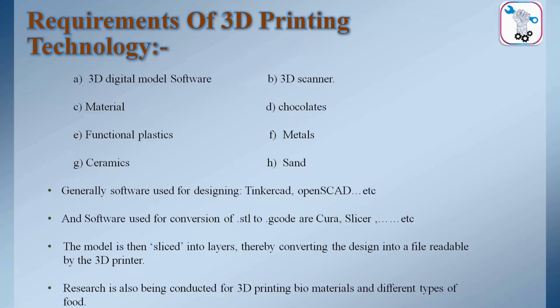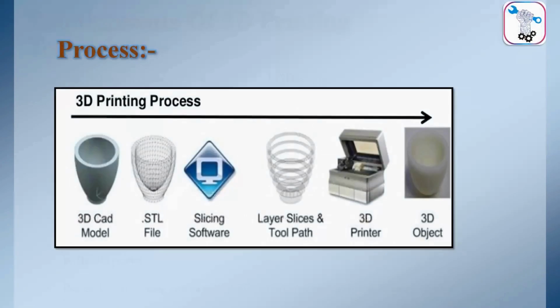So whenever we are creating any model in Tinkercad, it is getting stored as a .stl file, and after that we are giving that .stl file as an input to the slicer, and the output of this slicer is a G-code file. What is an STL file, we can see from the process.